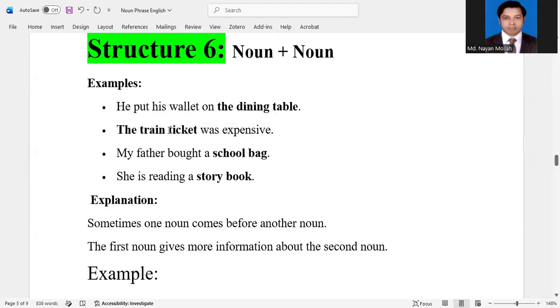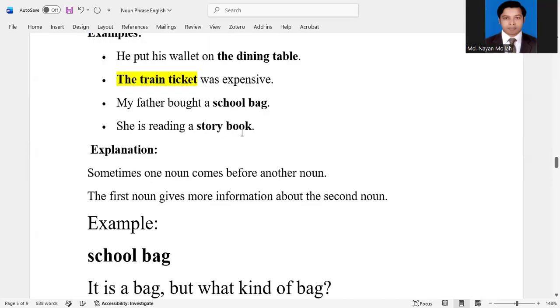So they sit beside one another. So the train ticket is a noun phrase. The train ticket was expensive. Then another example: my father bought a school bag. School is also a noun, bag is also a noun.